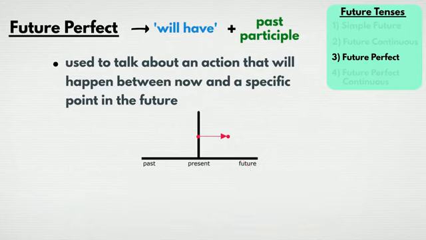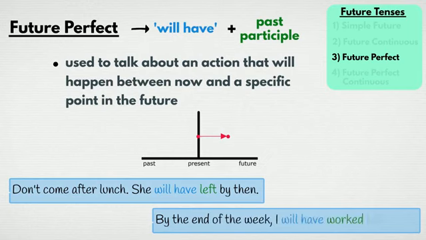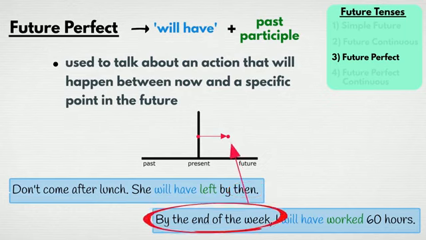Here are a couple more examples. Don't come after lunch, she will have left by then. By the end of the week, I will have worked 60 hours. Here are the specific points in the future. Then, referring to after lunch, and by the end of the week.